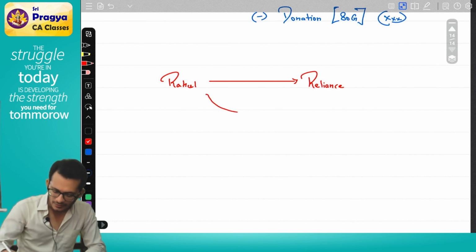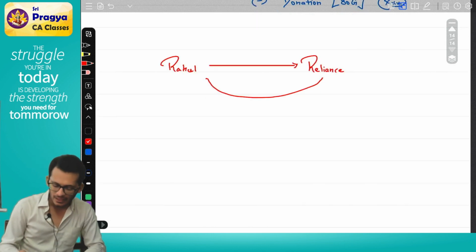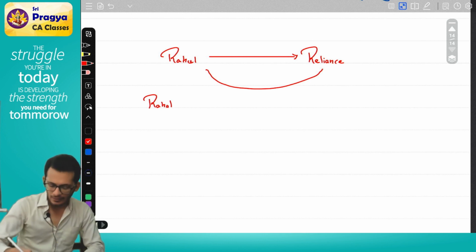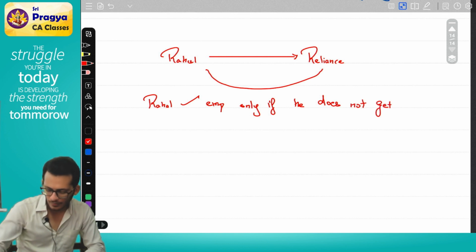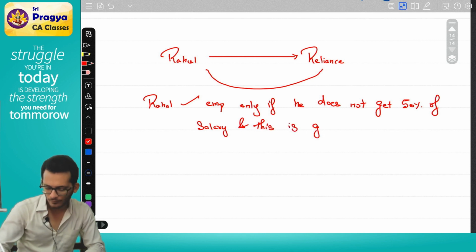Hypothetically, when Rahul and Reliance entered into a contract, the contract said that Rahul will be given this employment only if he does not get 50% of his salary, and this is given to ABC Trust.